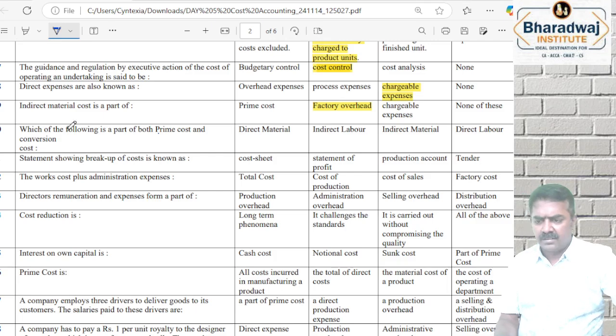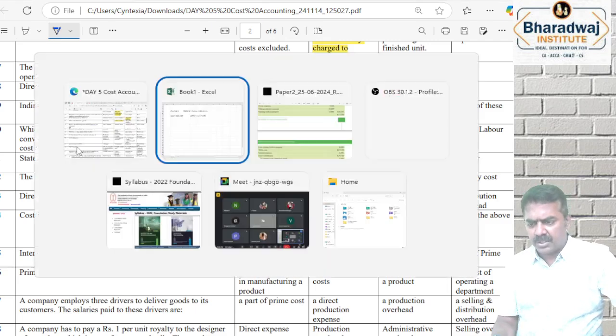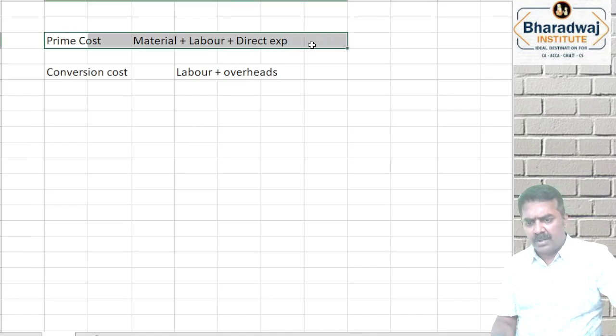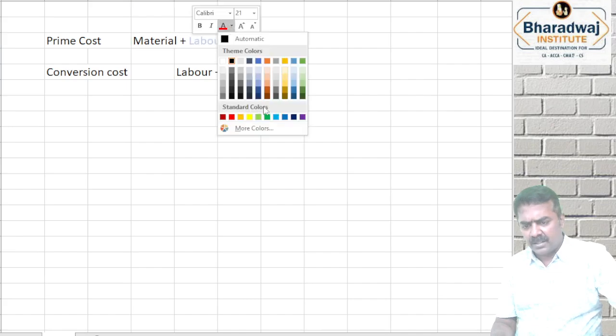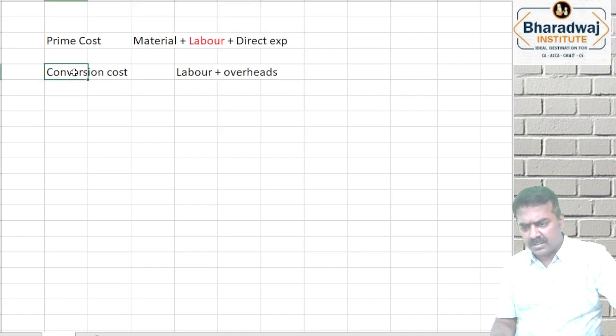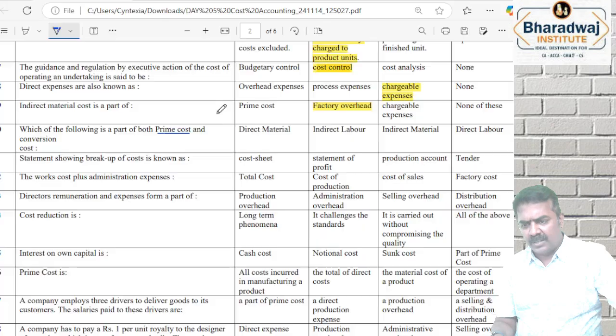Question என்ன கேட்டிருக்கான்? What is included in both prime cost and conversion cost? ரெண்டுலையுமே included எதாவது? Labor is included in prime cost as well as in conversion cost. Conversion cost na labor plus overheads. So labor is included both in prime cost and overheads. Direct labor is included both in prime cost as well as in what? Conversion cost.